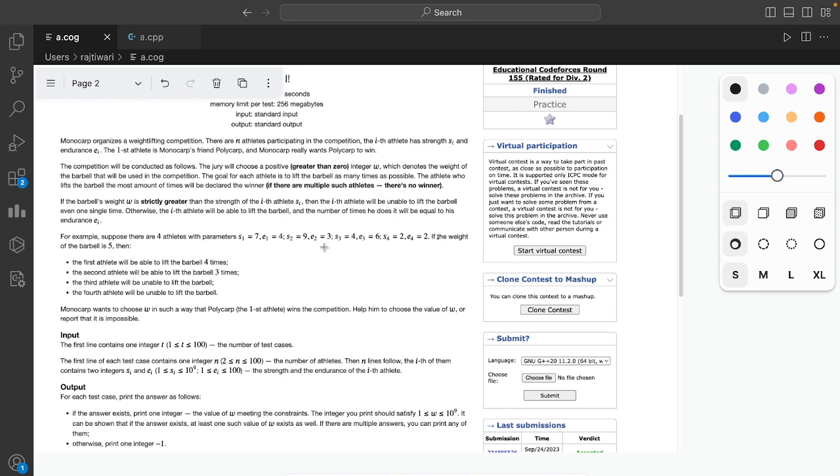If Polycarp has better endurance than him, then there's no problem. But if he has better endurance than Polycarp, then you have to output -1, because he can lift more than him, so he will definitely be the winner. And if you take a weight more than him, then Polycarp cannot be the winner in that case too.